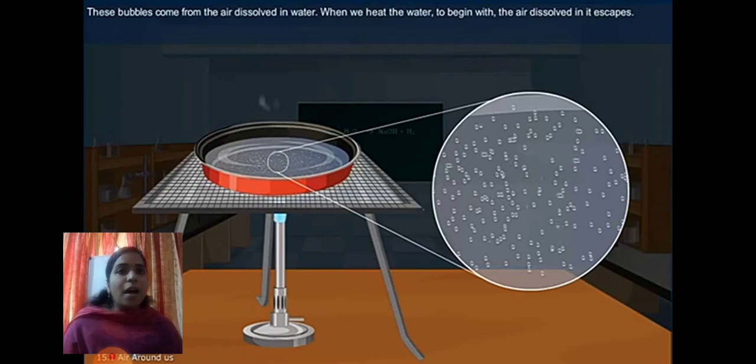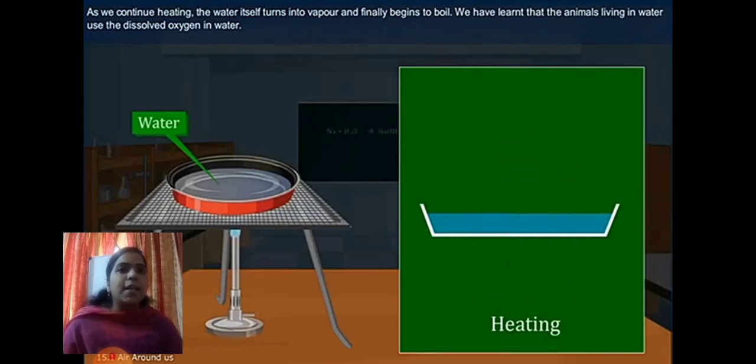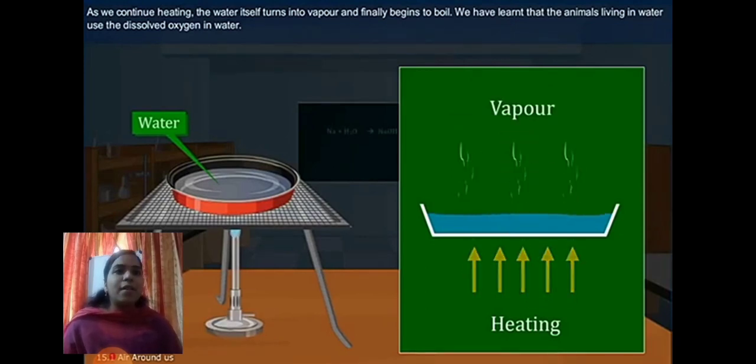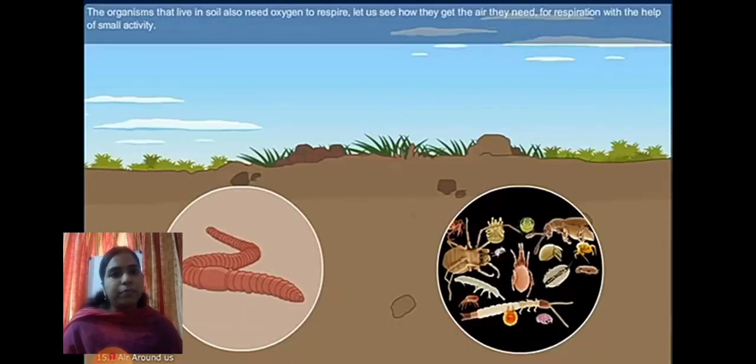These bubbles come from the air dissolved in water. When we heat the water, to begin with, the air dissolved in it escapes. As we continue heating, the water itself turns into vapor and finally begins to boil. We have learned that the animals living in water use the dissolved oxygen in water.